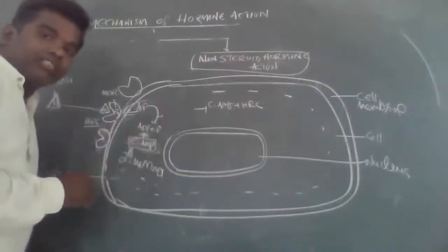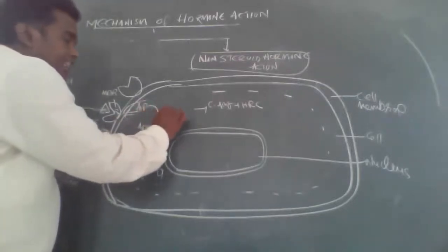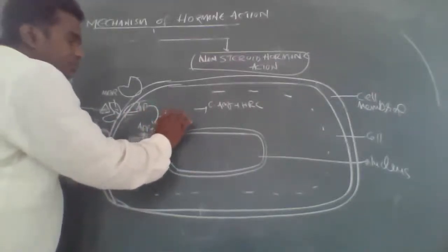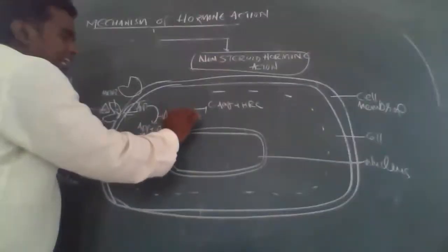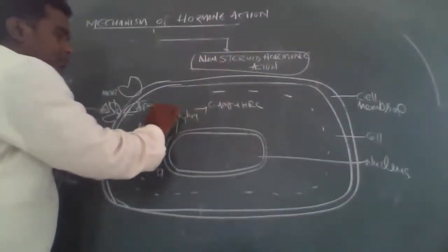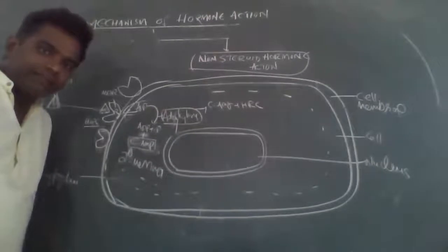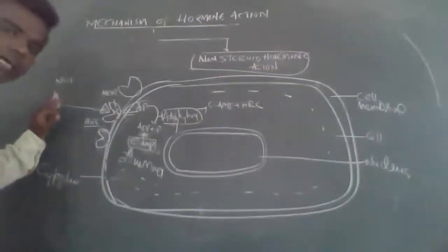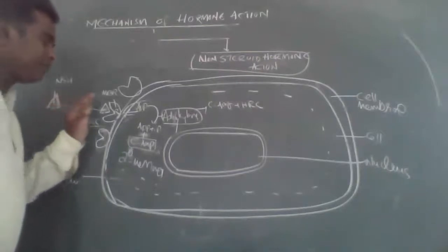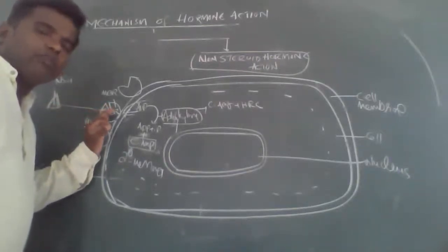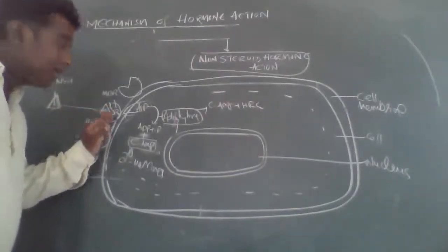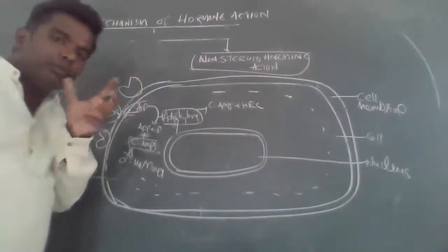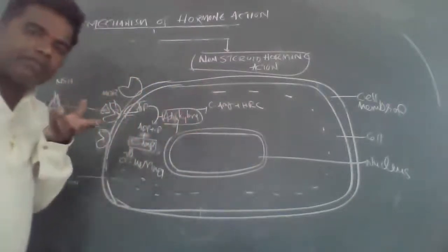Cyclic AMP is a secondary messenger. Cyclic AMP is formed by the consumption of ATP, in the presence of the enzyme adenyl cyclase.